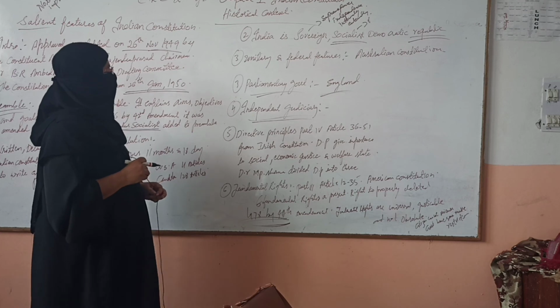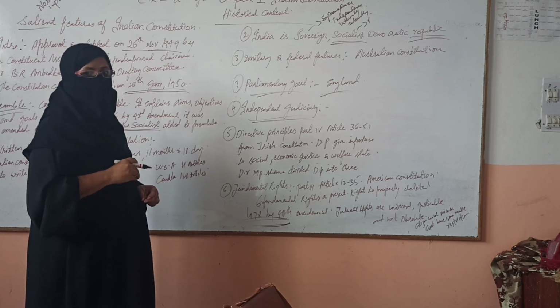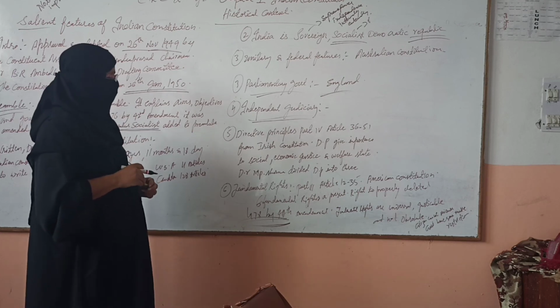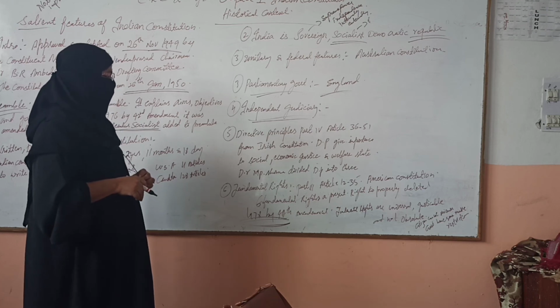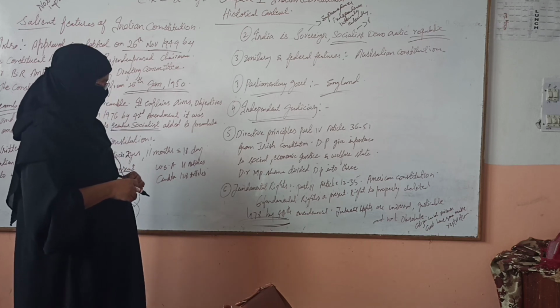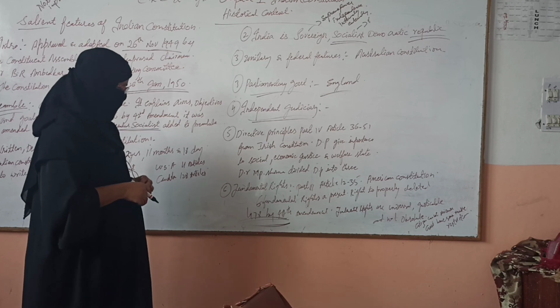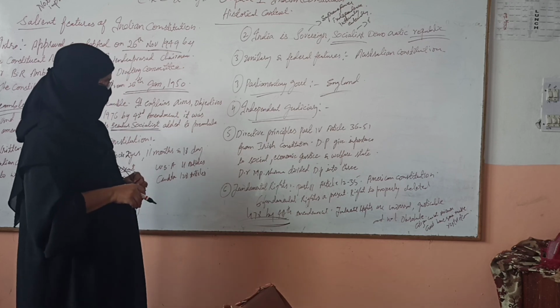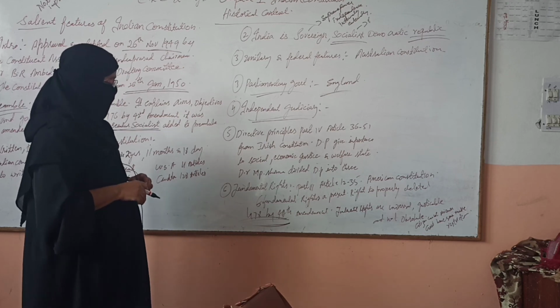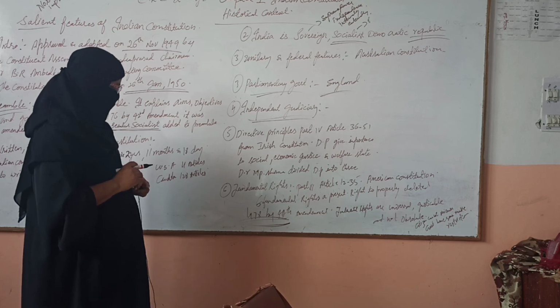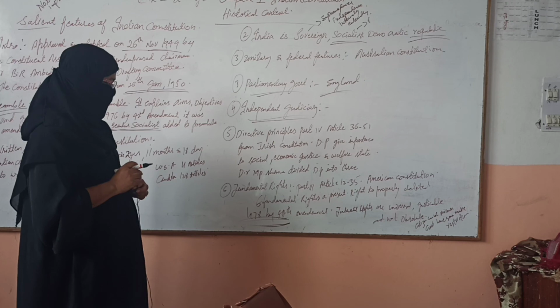Independent judiciary means the judiciary enjoys independence and is not under the control of the executive government. Directive principles are the guidelines, and they give importance to social and economic justice and the welfare state. Fundamental rights are in Articles 12 to 35, and these ideas are taken from the American Constitution, and at present there are 6 fundamental